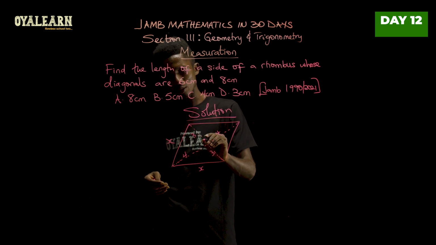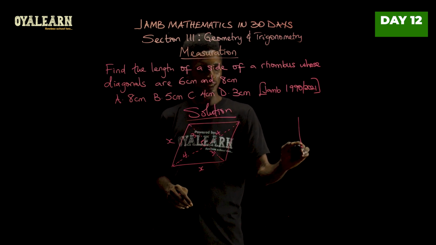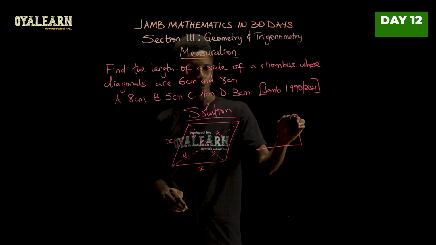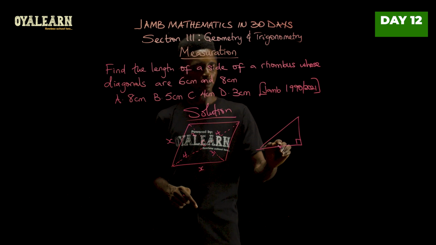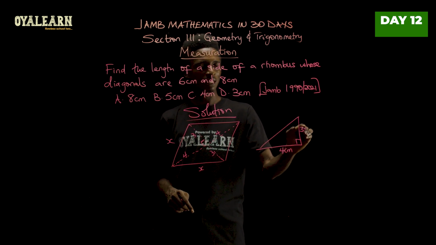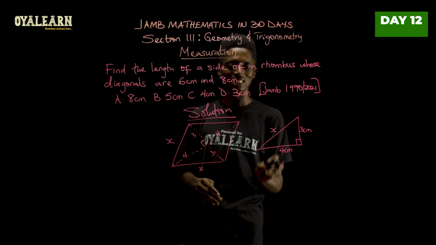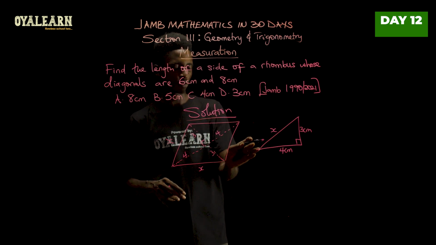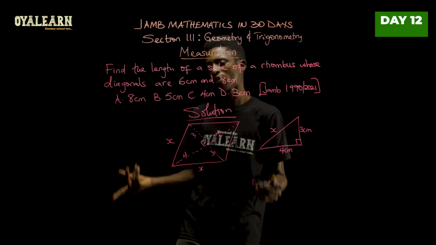So let's consider this part now. For example, this would be a 90-degree angle. Now let's call that out. You will then begin to see something that looks like so, with this being the right angle. Okay, and then we have the longer side being 4 centimeters, and then the shorter side being 3 centimeters like this. So meaning we are looking for side x that acts as the hypotenuse of this right angle triangle, which is also the length of the side of this rhombus.